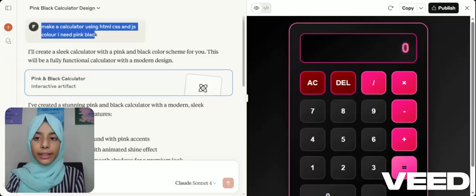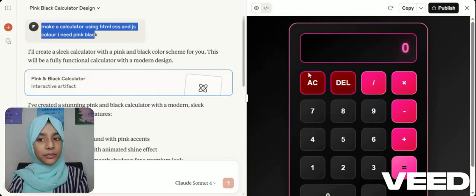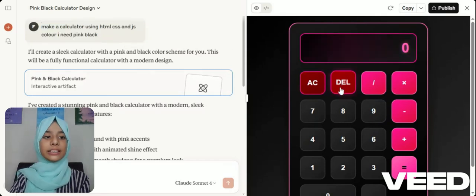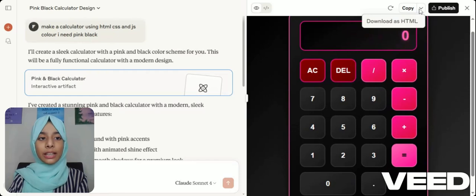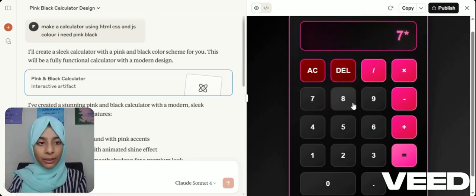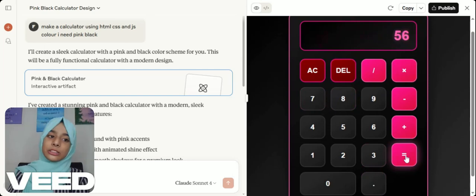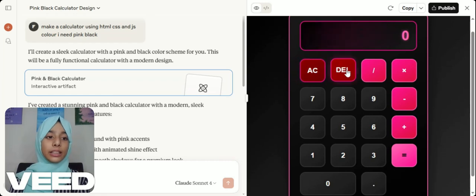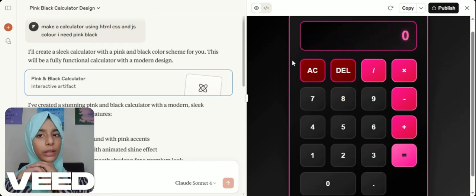Here is Claude, and Claude has generated an amazing result for us. You can see it, and here you can download it. You will click on download as HTML, and now we will use it. 7 multiply 8 equals, you can also use it for maths problems, and there are clear and delete buttons too. So Claude has generated an amazing calculator.